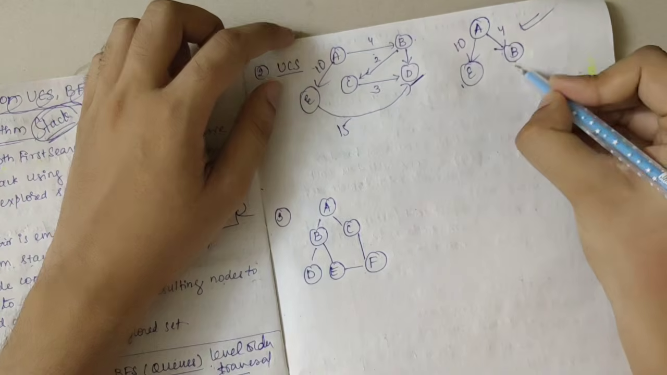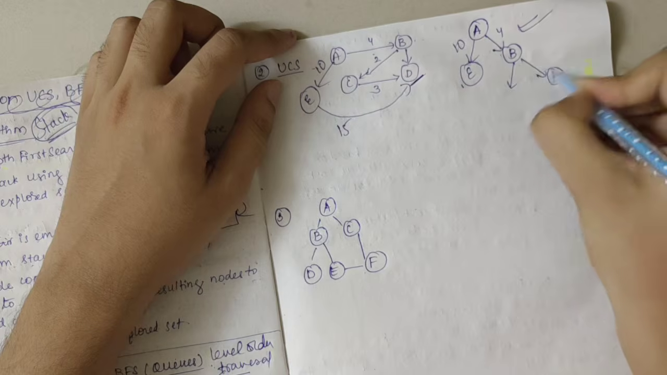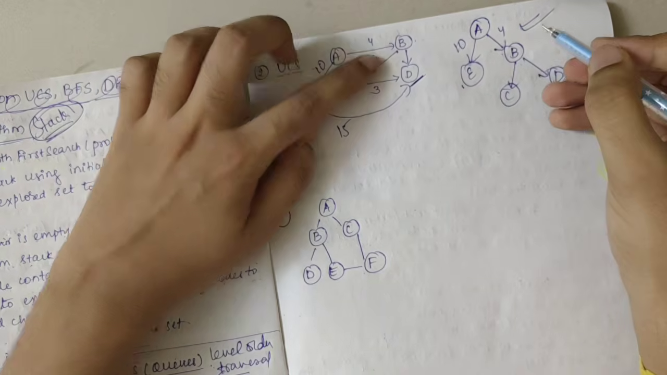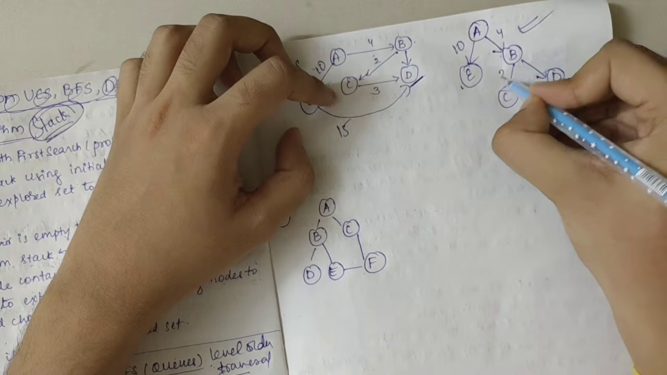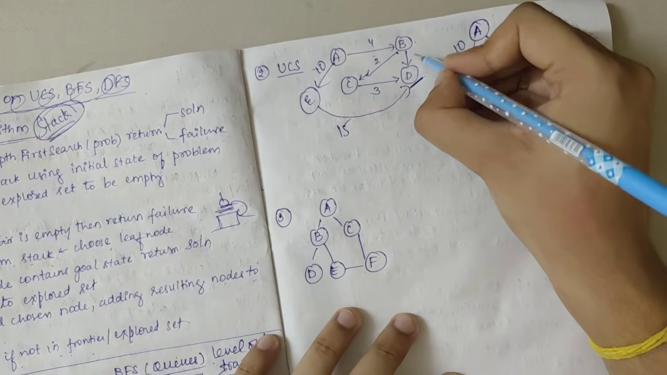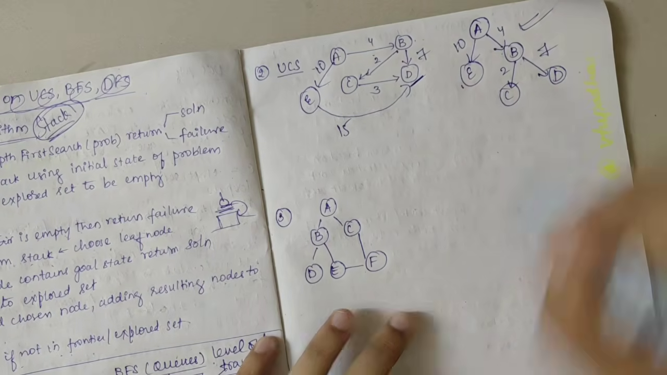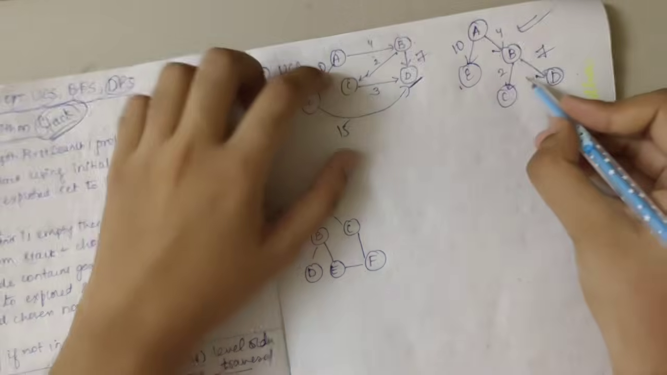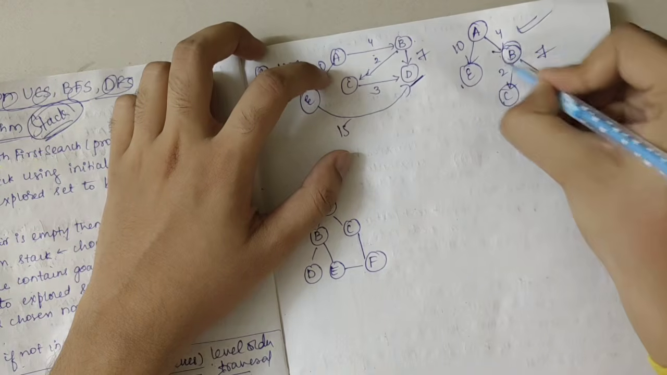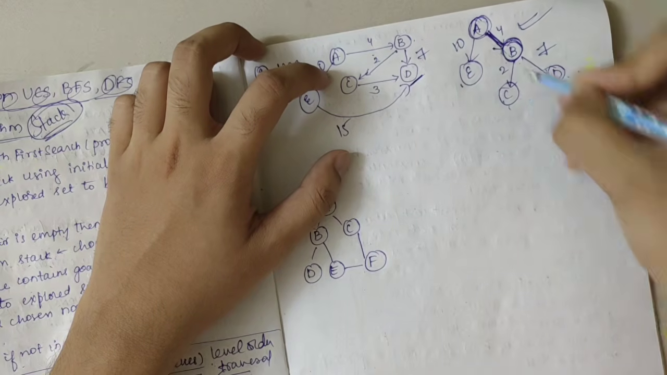From B, I have 2 options further, D or C. From B to C, I have 2, and B to D, let's write it as 7. So between these two, I would select C.